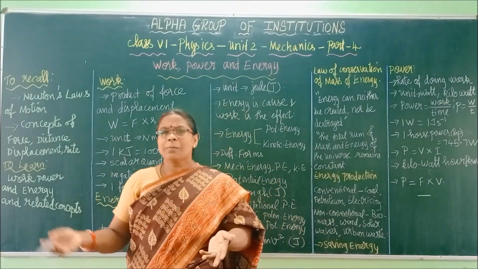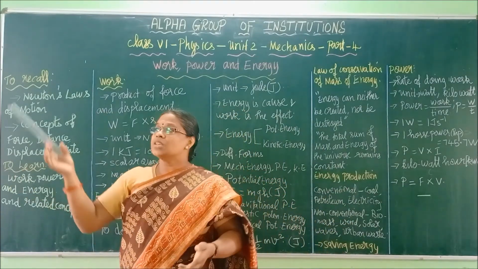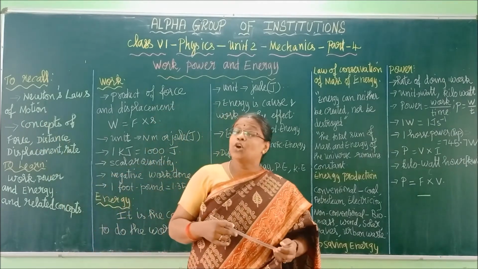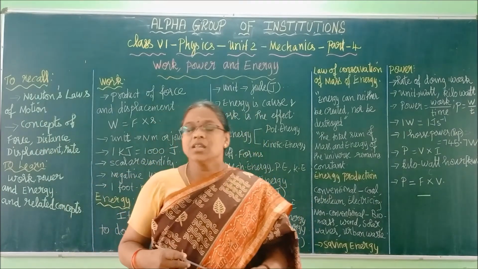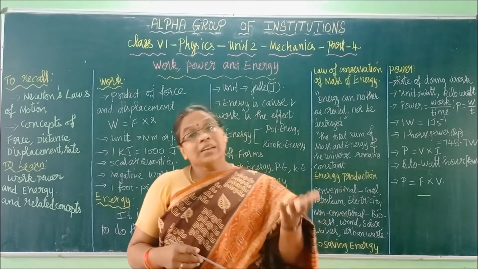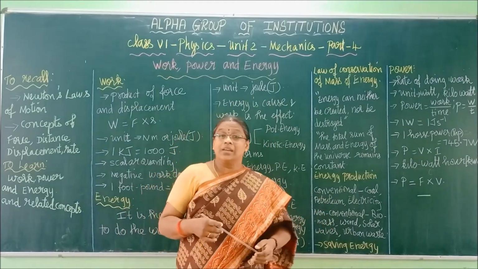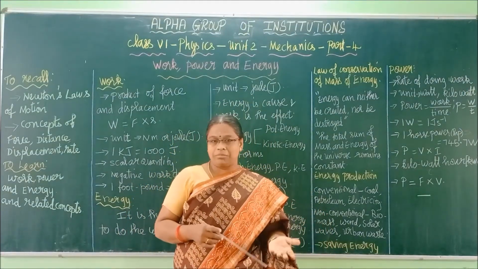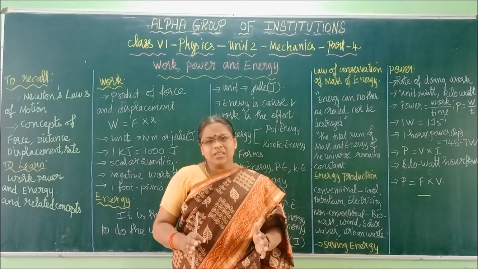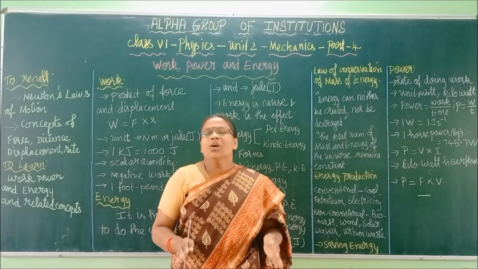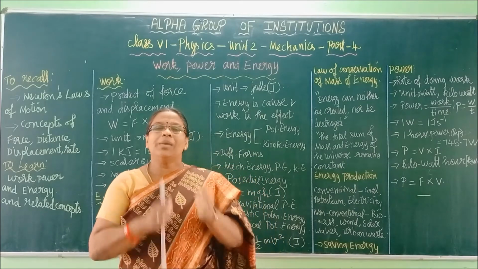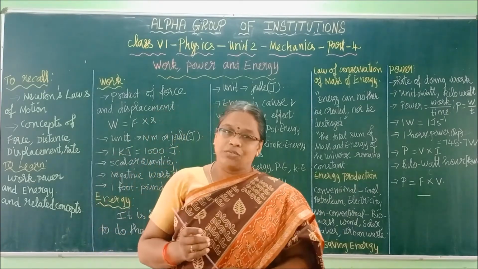Another example: electrical energy is converted into light energy in your tube lights. And in your fan, electrical energy is converted into mechanical energy, because a fan is a machine.